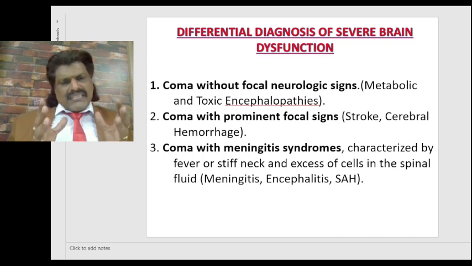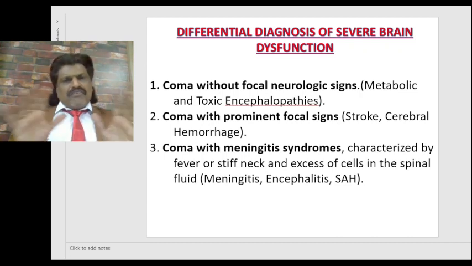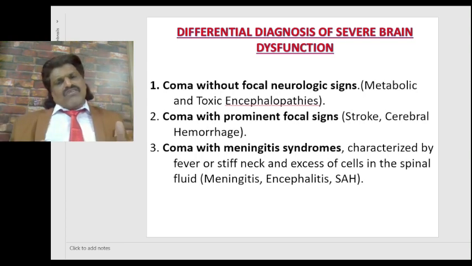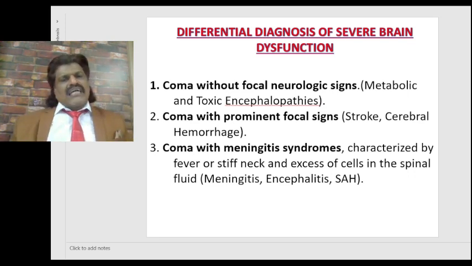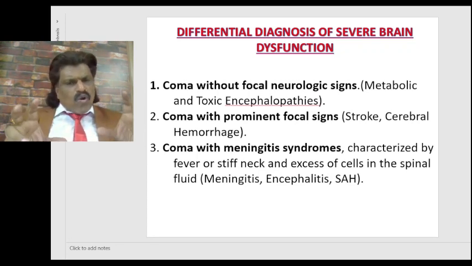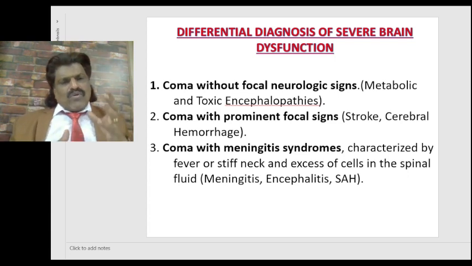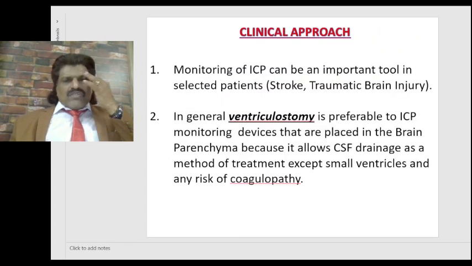So if a person is in a state of coma, what is the differential diagnosis of severe brain dysfunction? Almost all states of decreased level of consciousness and coma will fit into one of three categories. Coma without focal neurologic signs, like metabolic and toxic encephalopathies such as hypoglycemia. Coma with prominent focal signs, like stroke or cerebral hemorrhage. Coma with meningitis syndrome, characterized by fever or stiff neck and excess cells in the spinal fluid, like meningitis, encephalitis and subarachnoid hemorrhage. So that is the clinical approach.